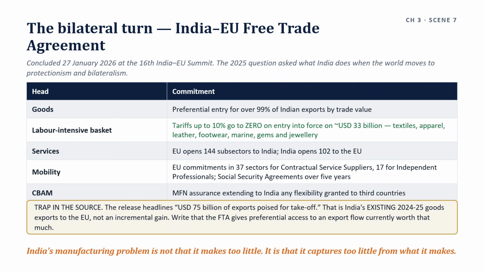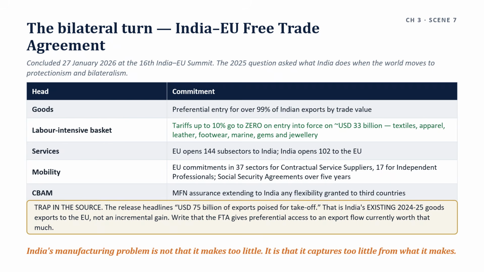So then we are moving to the end of hyper globalization. The 2018 question asked about protectionism and currency manipulation. The 2025 question asked what India does when the world moves from free trade and multilateralism to protection and bilateralism.